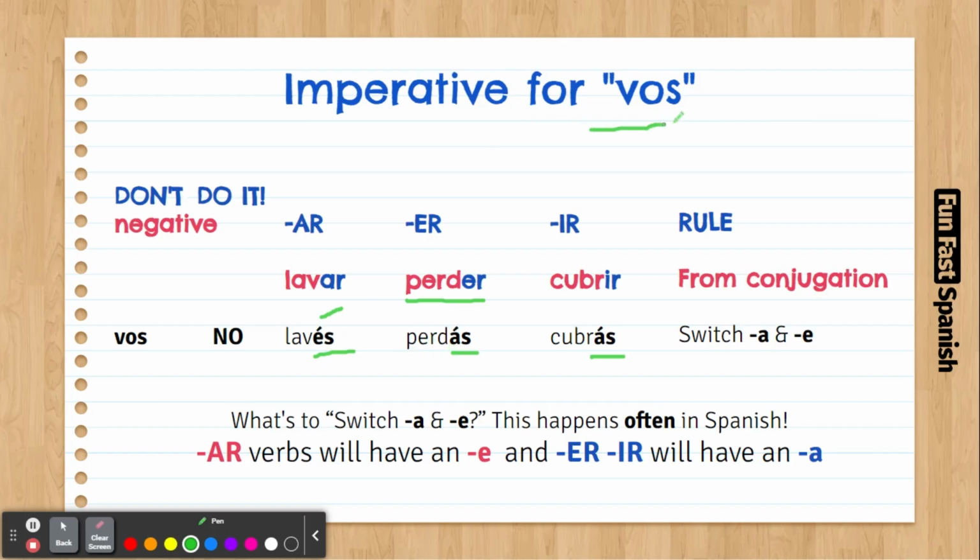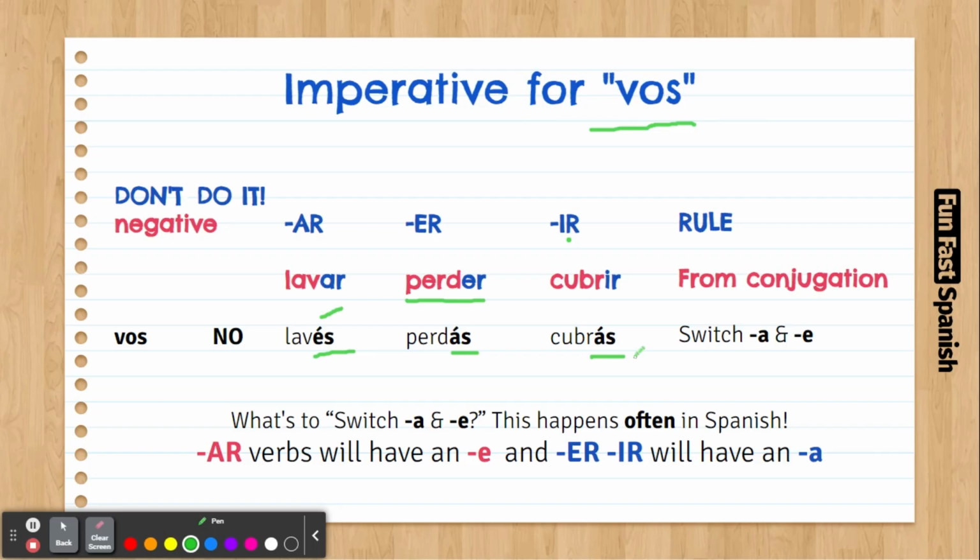Because vos does not have these irregularities. It's actually easier. Yeah. Because you just take the root of the verb. Perder, perdés. No perdás. It's like don't lose. No perdás. ER verb, then we have to put the A. No perdás. That's it. Cubrir. So we have to do the switch. It's an IR verb. We have to put the A. No cubrás.